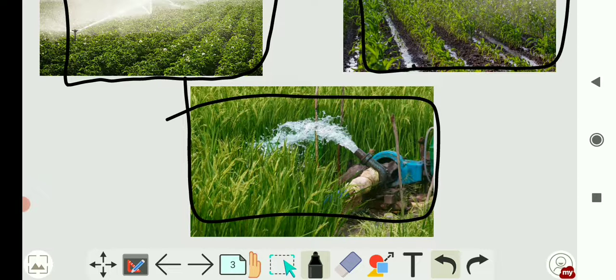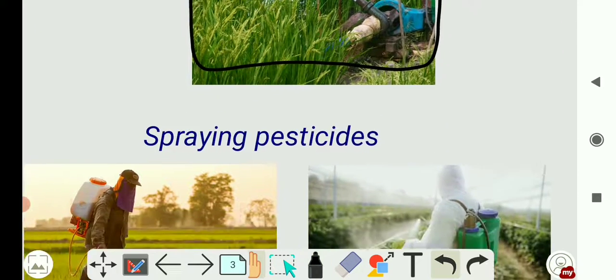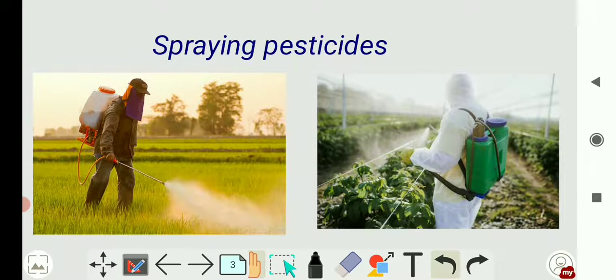Then next comes spraying pesticides. So this is one of the most important steps in agriculture, that is spraying pesticides. So what is the function of these pesticides? Yes, it kills the pests and protects the crop. If pesticide is not sprayed, then the crops will not grow properly.